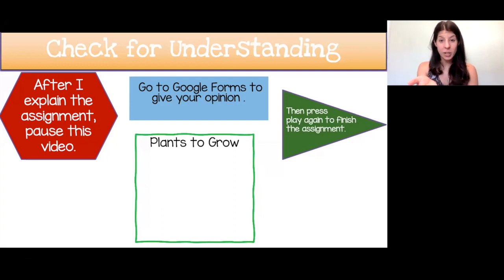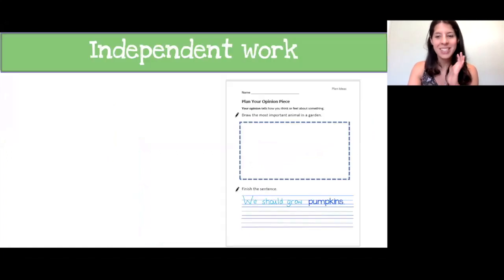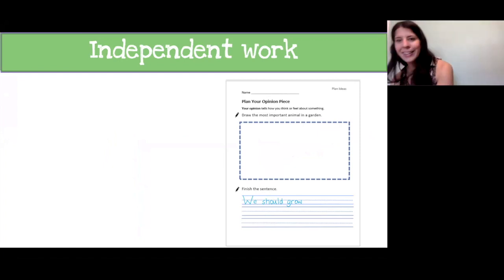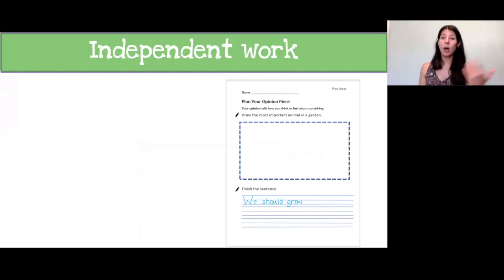Did you type in your opinion into Google Forms for your chart? Oh, great. And it's really important that you keep that idea, that opinion in your brain because we'll need it for the next part of our assignment. Today, we are also going to work on building our opinion piece, our planning of our opinion piece on paper too. So keep in your brain what it was that you wanted to grow in the garden. And let's get started. So I said we should grow pumpkins.